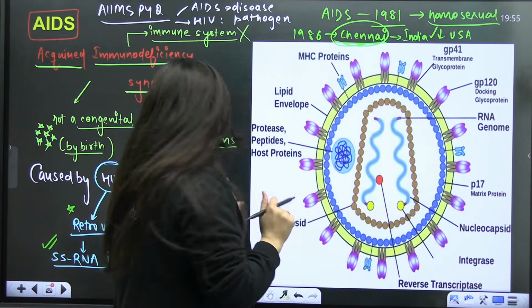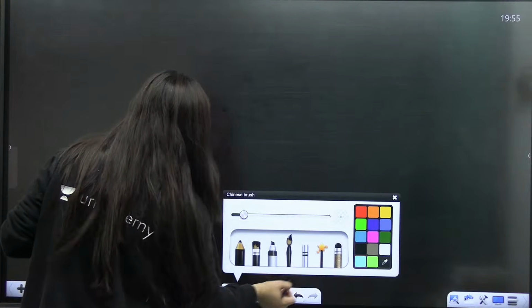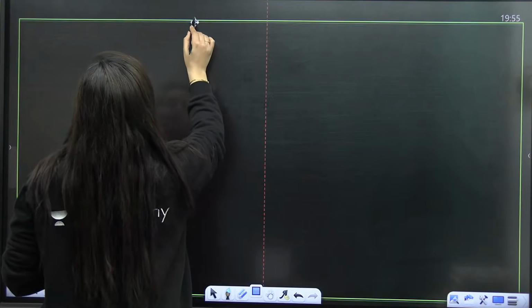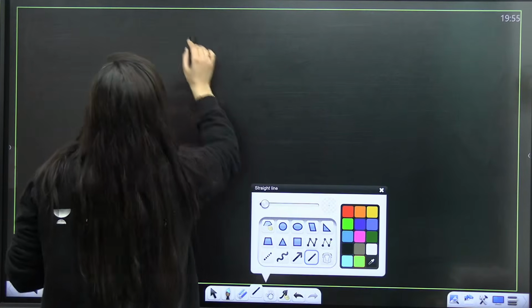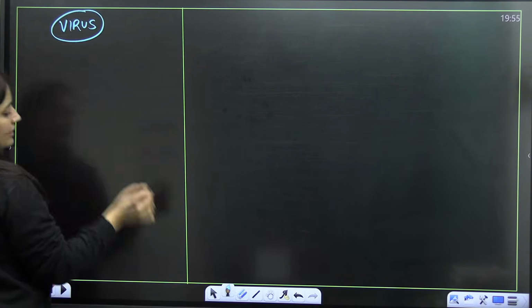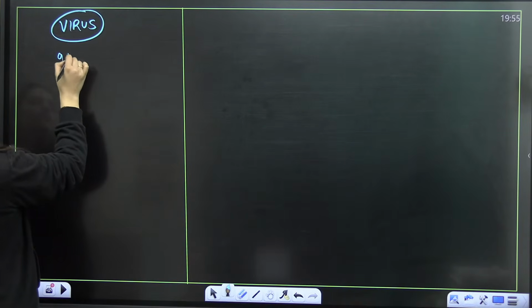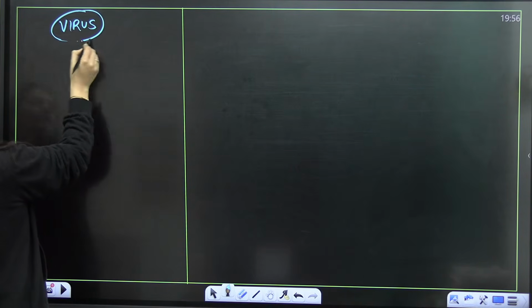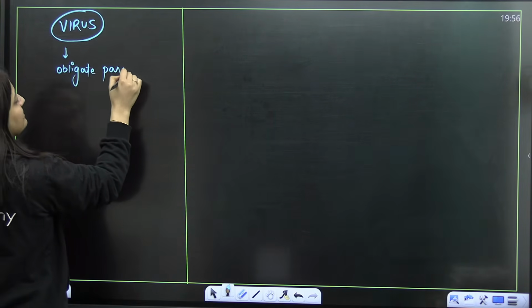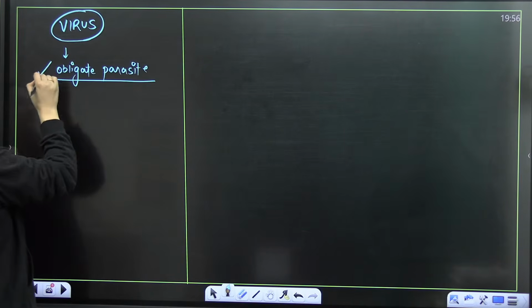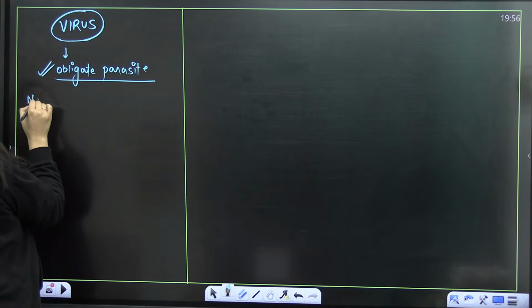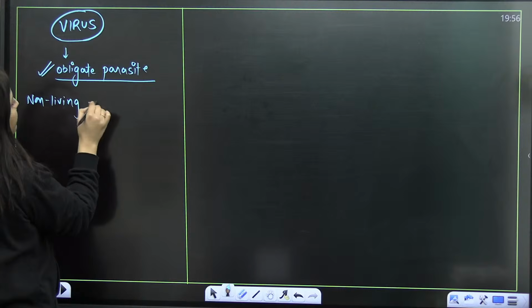Whenever we talk about a virus, let's have a basic introduction of virus as well, then we'll discuss it further. Whenever you talk about a virus, you know that it is acellular. Firstly, virus is acellular, and it is even an obligate parasite. When I'm saying obligate parasite, it is specific for its host. It needs a particular host only, right? And virus is considered as a connecting link between non-living and living individuals.